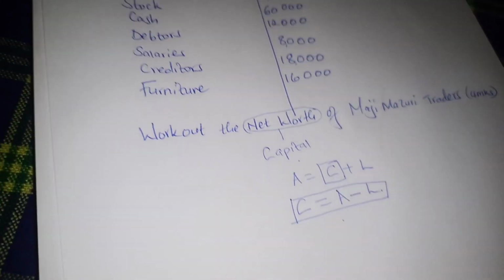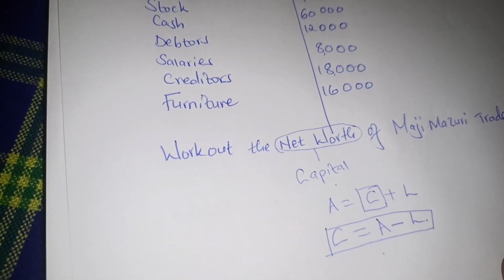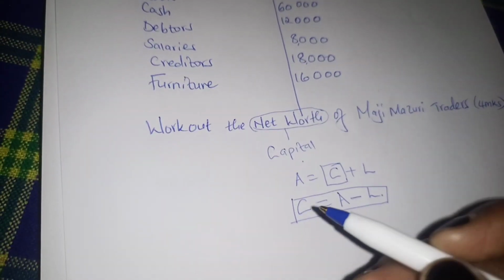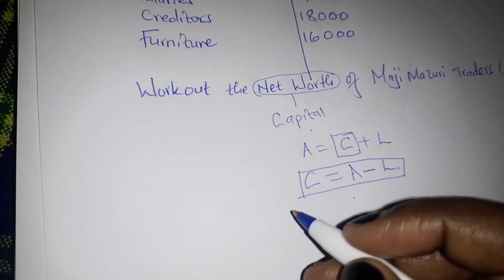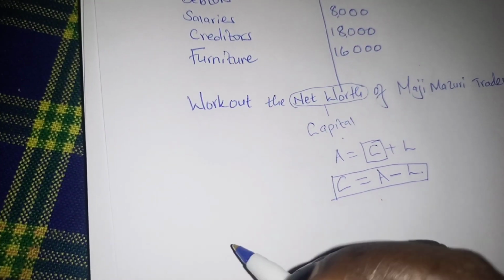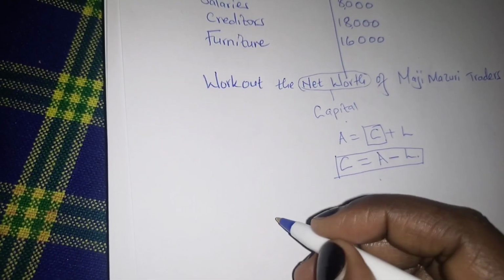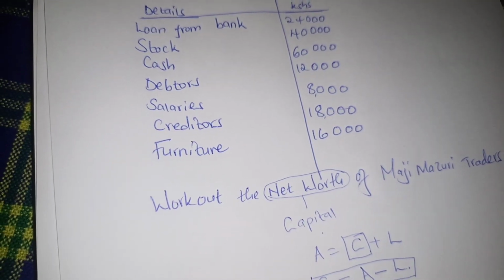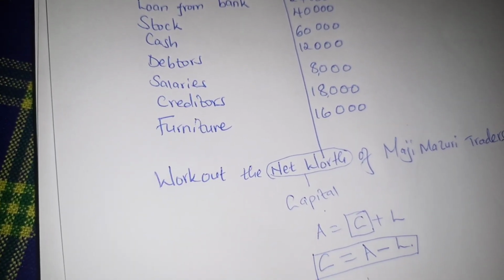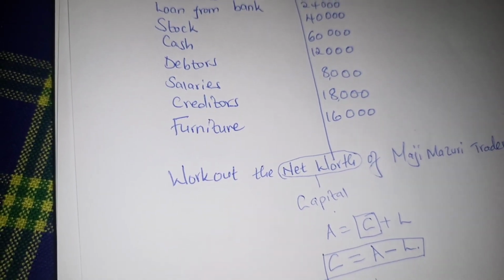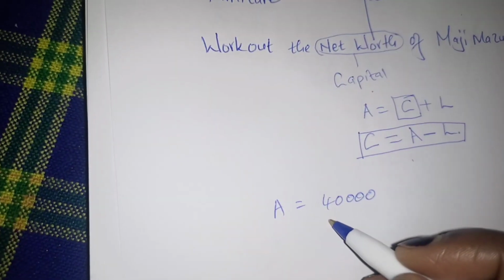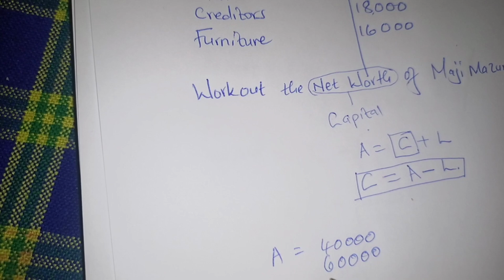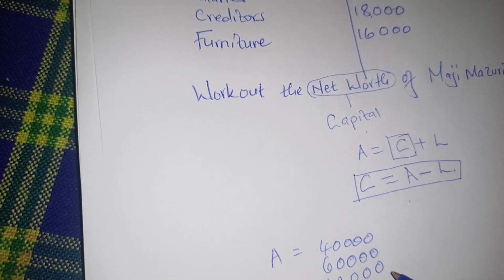From our question, we can see that we have some items that are assets. For instance, we have stock. So first and foremost, we need to get the value for the total assets in our question. So assets, from our question, one, we have stock, which is 40,000. We also have cash, which is 60,000. Then we have debtors, which is 12,000.